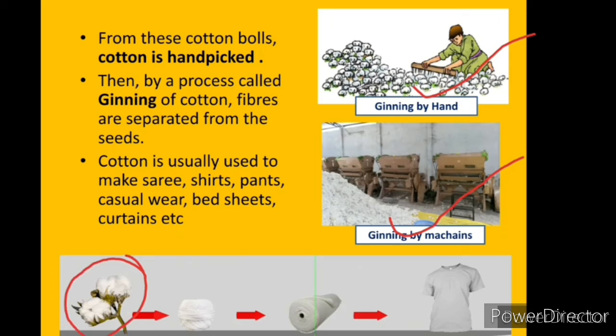This is a cotton boll. This cotton boll is converted into yarn, and after converting into yarn, this yarn is converted into fabric, and with the help of this fabric we can stitch different types of clothes.